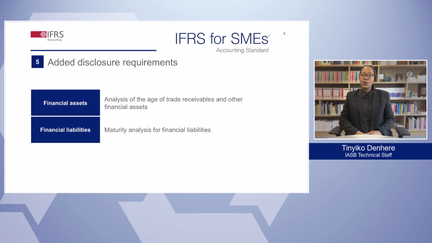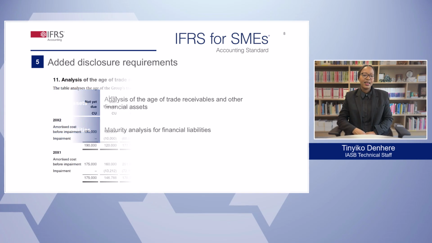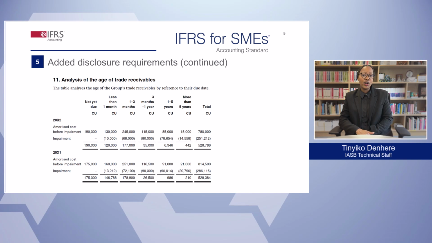Next, we'll discuss disclosure requirements that have been added to Section 11. Section 11 now requires an SME to disclose an analysis of the age by reference to due date of trade receivables and other financial assets, and a maturity analysis for financial liabilities. This is an example of the disclosure of the analysis of age of trade receivables.